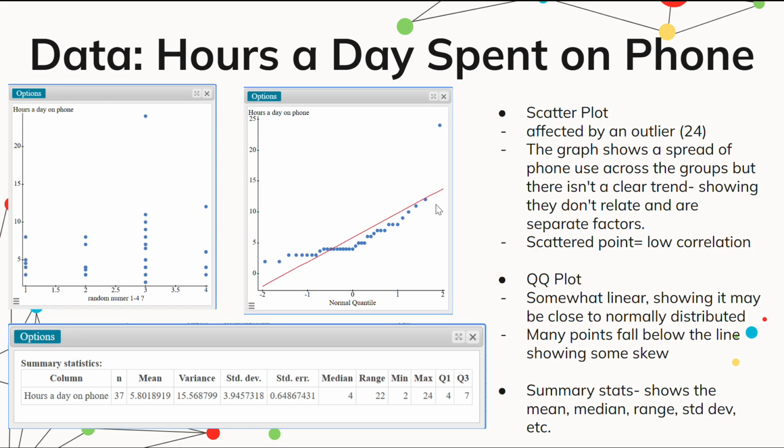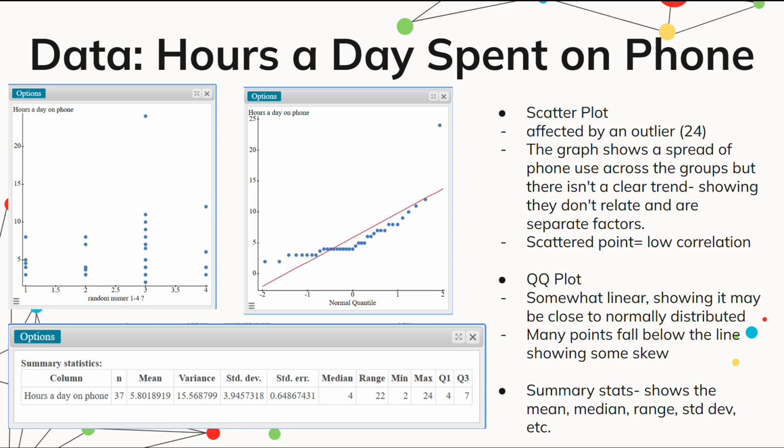And then data, hours a day spent on phone. I use a scatter plot to represent this. We can see that it's affected by an outlier, 24. We can see that in the QQ plot and also the scatter plot, with that dot that is a lot higher than the rest of them.